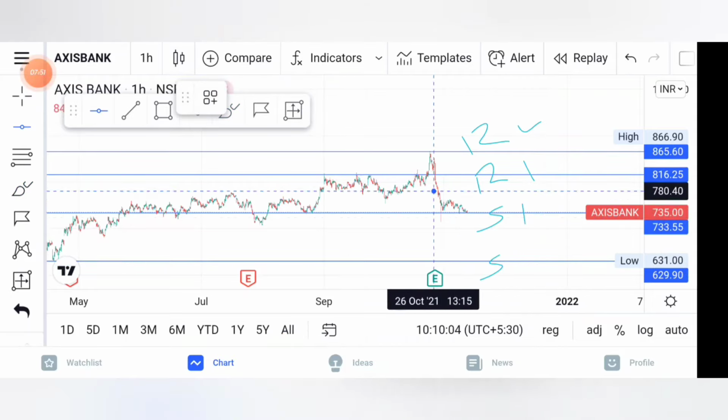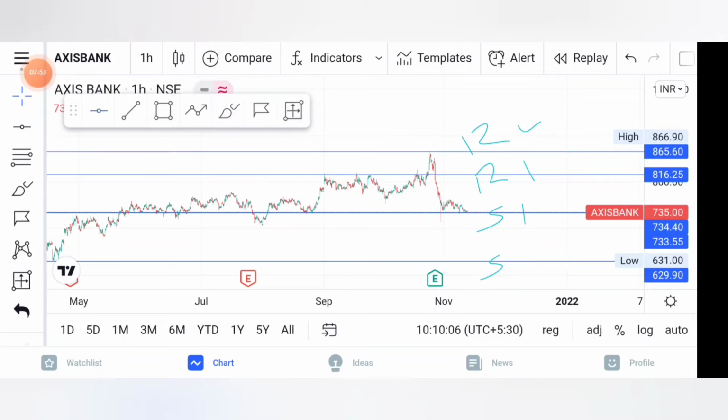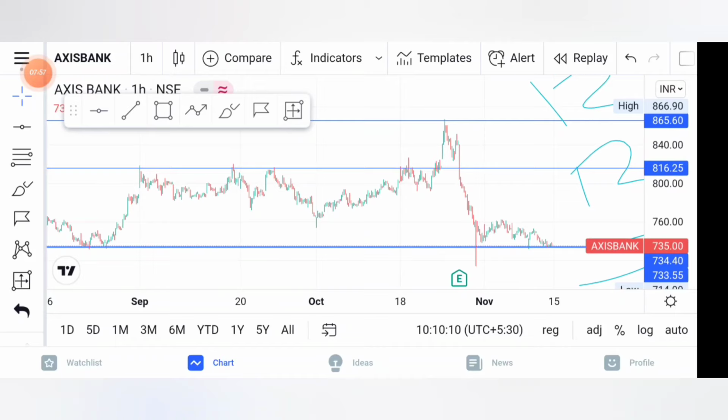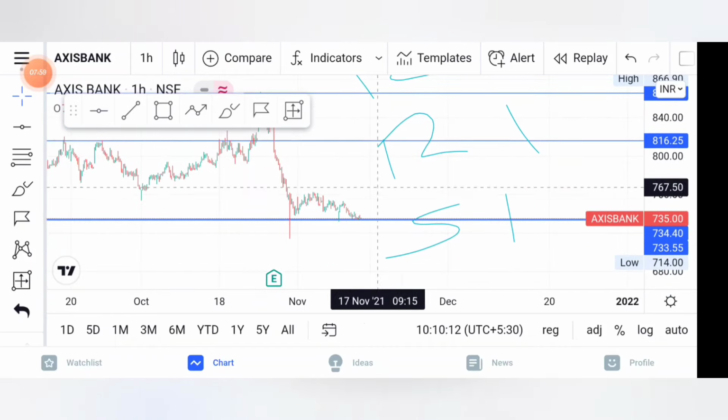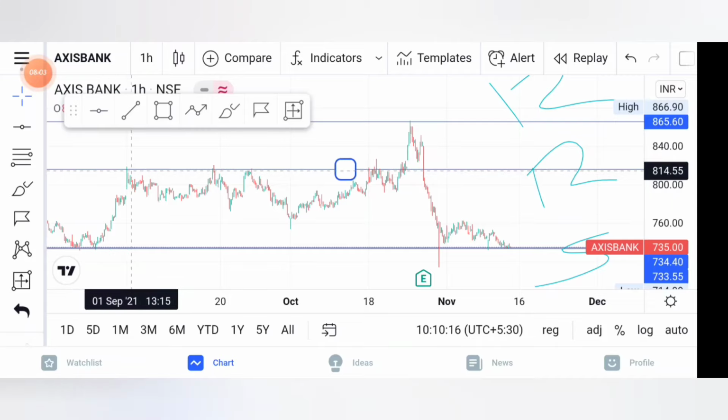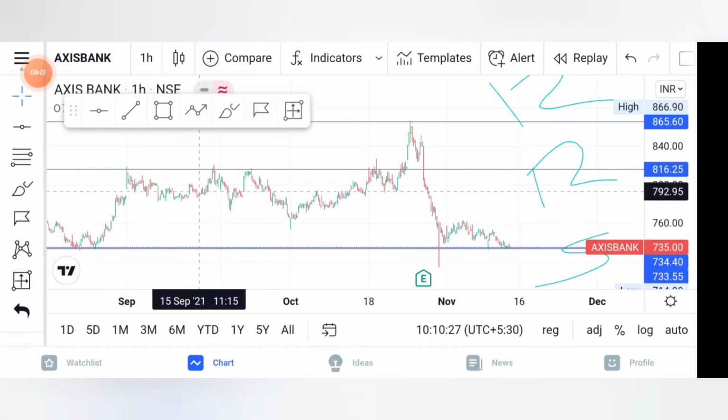So the reason behind I am taking the support levels, I will explain to you right now. The first resistance level was here, this one, because you can see here on the first one there was a downfall rejecting, and it was clearly telling that the sellers were in control. There is a sideways market, and again the buyers pushed the price on 17 September,